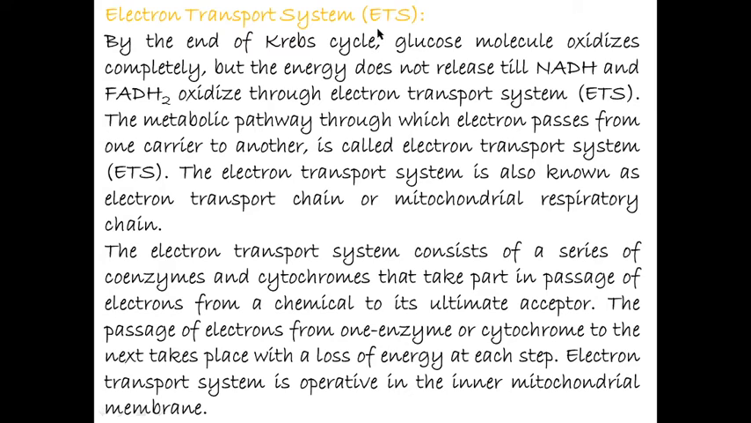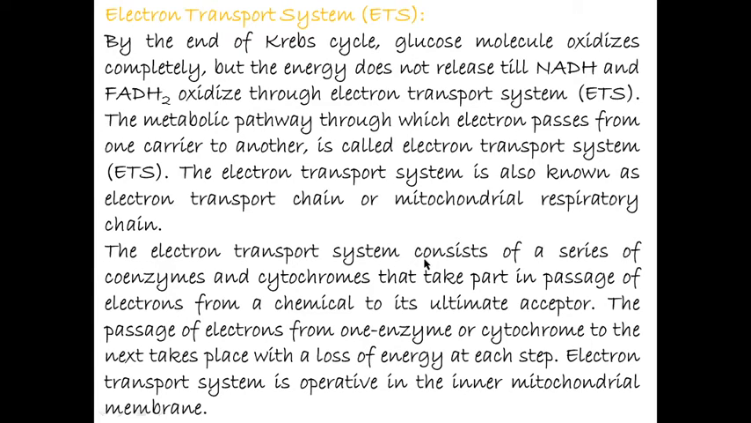Electron transport system, ETS. By the end of the Krebs cycle, the glucose molecule is oxidized completely, but the energy is not released till NADH and FADH2 are oxidized through the electron transport system. The metabolic pathway through which electrons pass from one carrier to another is called the electron transport system. It is also known as the electron transport chain or mitochondrial respiratory chain.